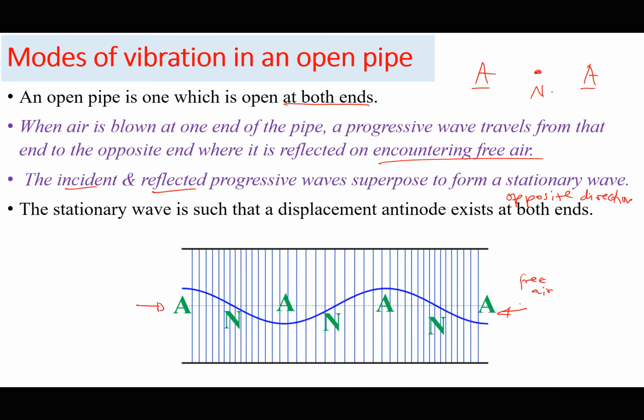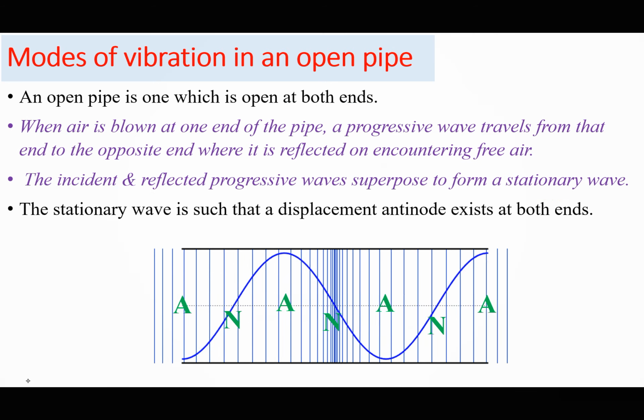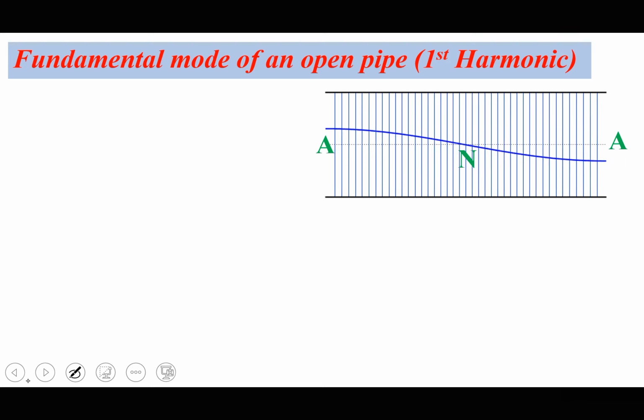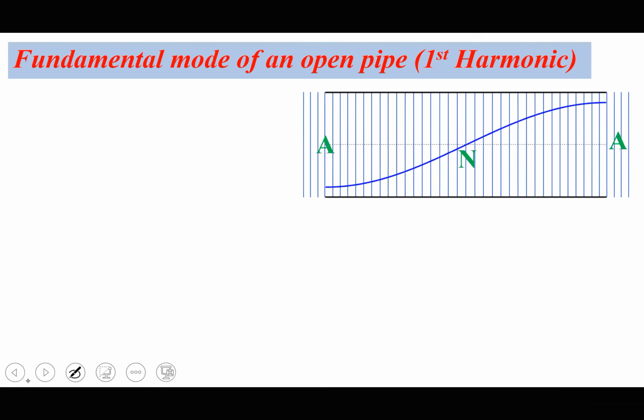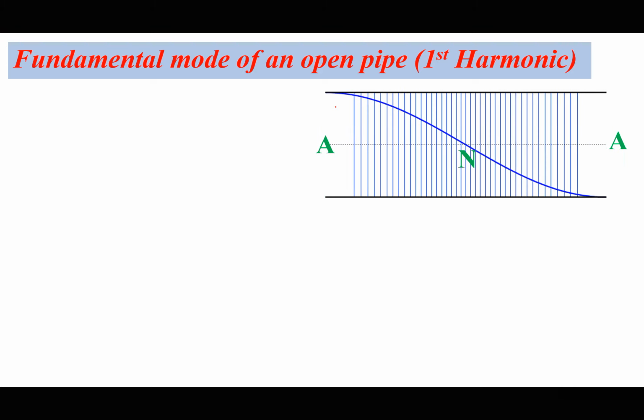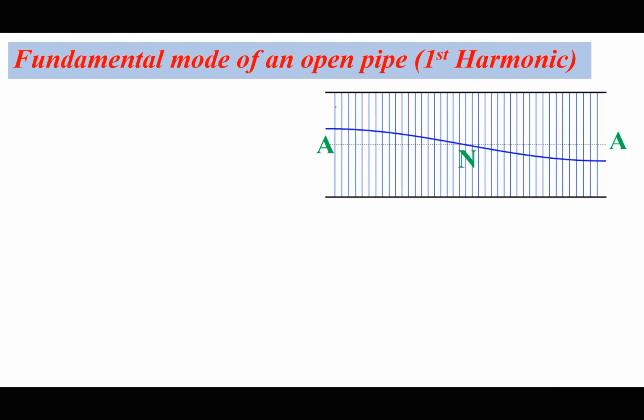So let's investigate the first mode of vibration for an open pipe, which we are going to call the fundamental mode. For the fundamental mode, we have only two antinodes. So we expect a displacement antinode on each side of the open pipe.